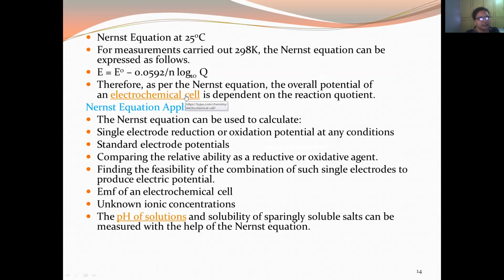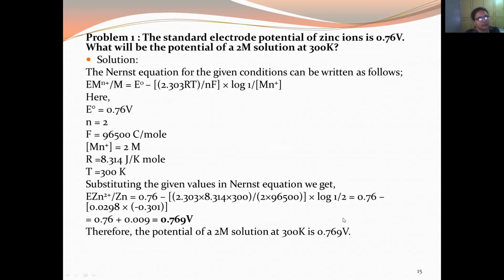At 25 degrees centigrade, the simplified equation is E equals E naught minus 0.0592 by n log concentration. The main application of this is that you can calculate the cell potential.